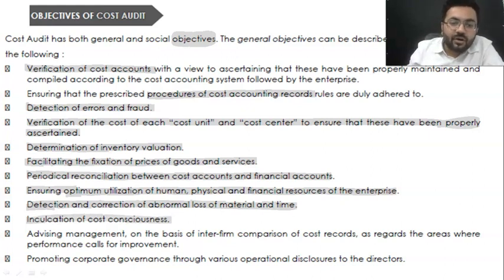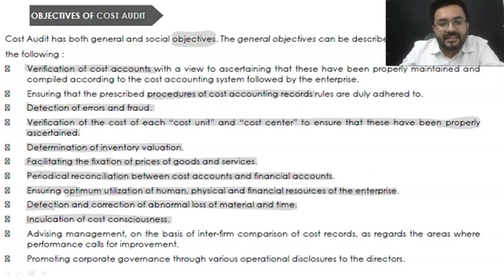inculcation of cost consciousness. Inculcation means to implant, to introduce the feeling of cost consciousness in their mind. And after that they can also advise the management in terms of inter-firm comparison and cost records, that this firm is doing this much while you are spending this much, they have this much human resource, this much stock, you have everything in extra, still you are unable to make optimum production.